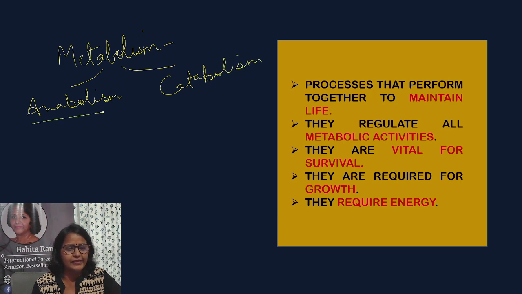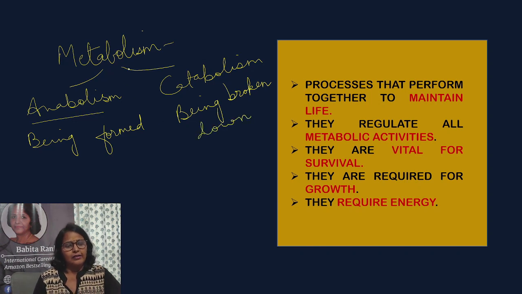Anabolism is a reaction where something is being formed, formation takes place. Whereas in catabolism, something is being broken down. For example, the food is being broken down into its smallest particles.